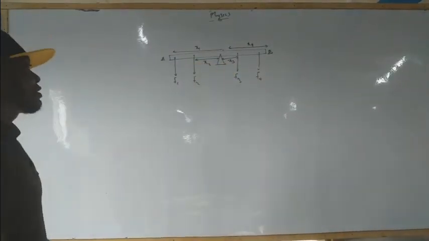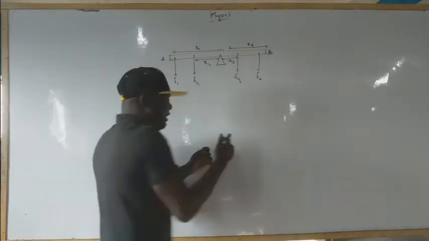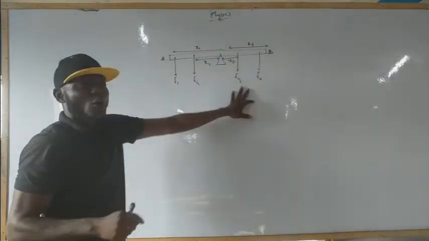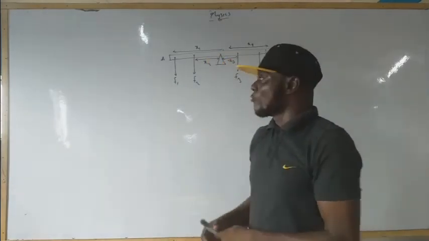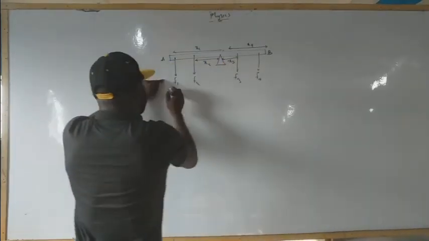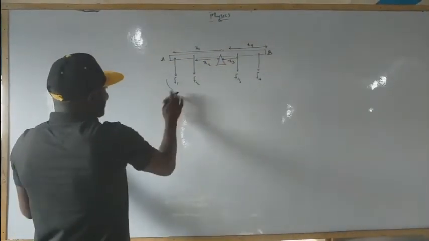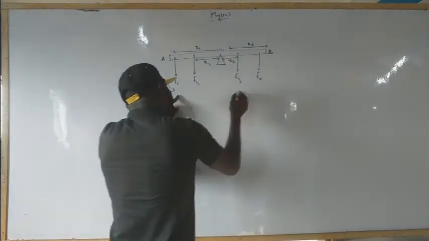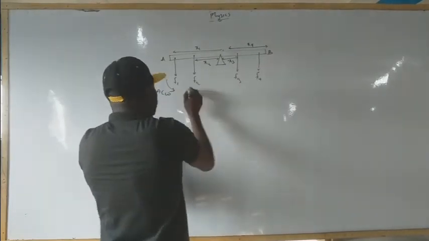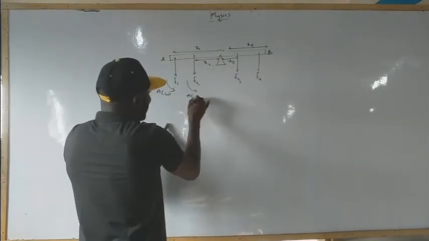What will be the moment of this force? We said the sum of the clockwise moments must be equal to the sum of the anti-clockwise moments. That is what the principle of moment states. So this will be anti-clockwise, moving backward, and this also is anti-clockwise.